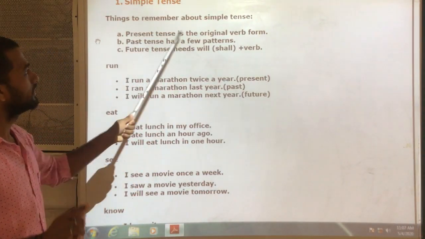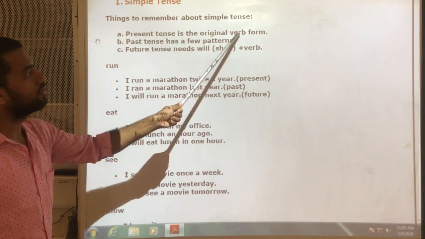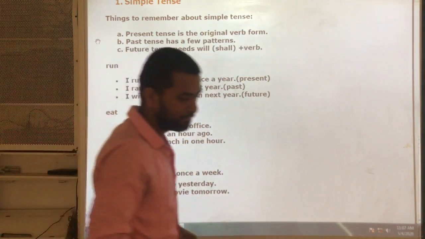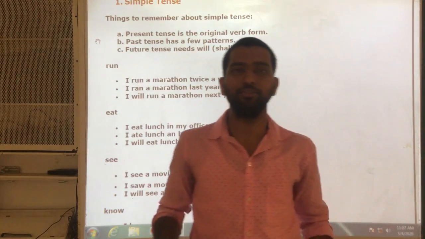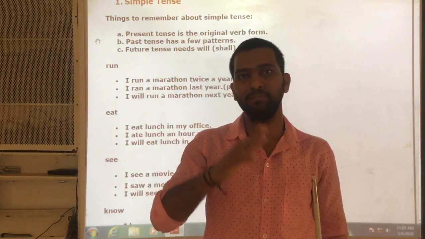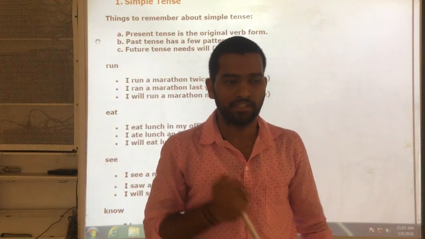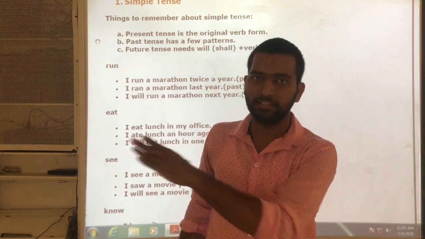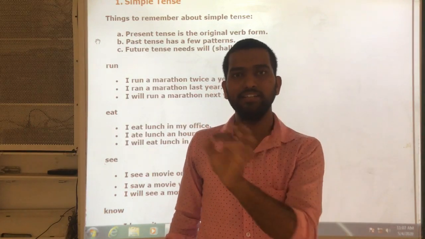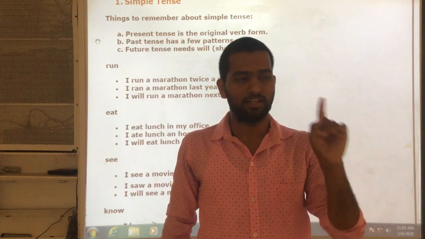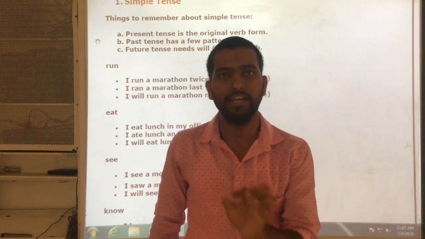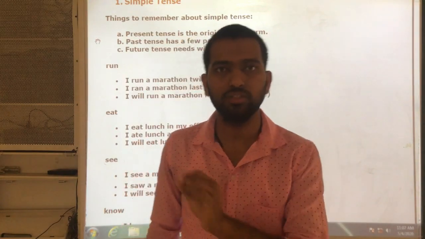In present tense, we use the original verb form. What is the original verb form? For example, I will give you some verbs, tell me which are original verbs. Accept, accepted, accepted. Live, lived, lived. Next, run, ran, run. Eat, ate, eaten. Take, took, taken.